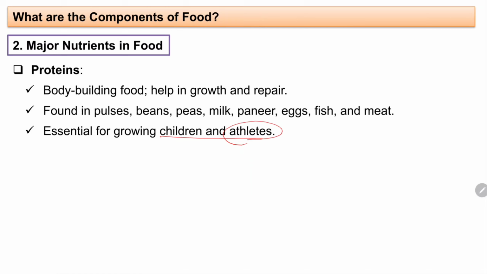Why athletes? Because they are building their muscles. You have seen people who go to the gym, they are very muscular, and they say that they eat a lot of protein, a lot of eggs, isn't it? Why? So that they can build up their muscles. So protein is very necessary if you want to be muscular and build up your body, and it is a very essential diet that you should include every day in your meal.